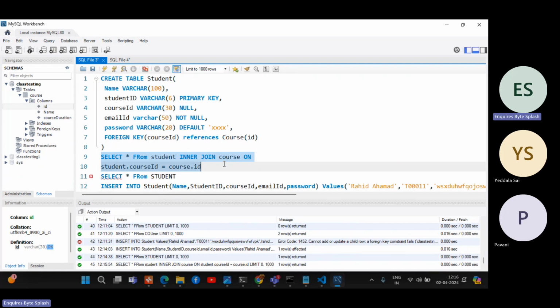Now we have join, inner join, left join, right join, cross join, Cartesian join. So cross join is the Cartesian. Cross join means if I do cross join, so those many times will be applied. If you have two courses, Rahid course 1, Rahid course 2, Rahid course 3, like that it will be applied. That is what cross join. Inner join means it will directly join two tables. Left join means if it is matching rows, left table will be added, right table will not be added. Right table will become null, right? If you have right join, left table will be added.